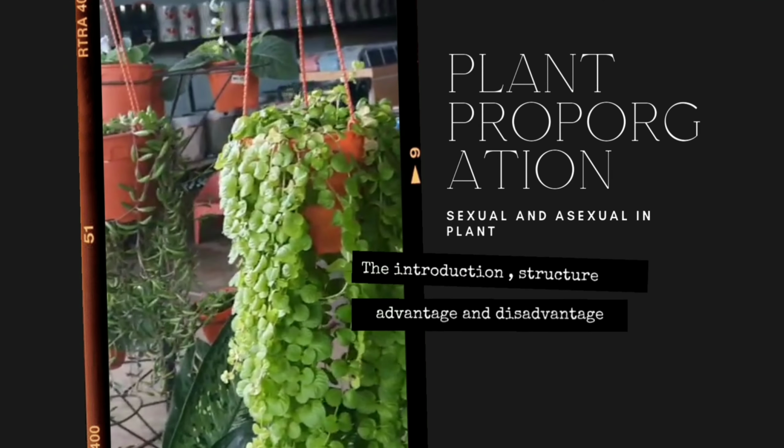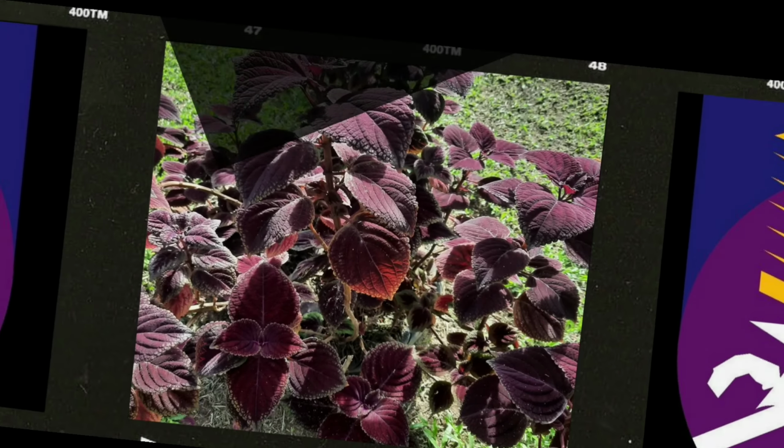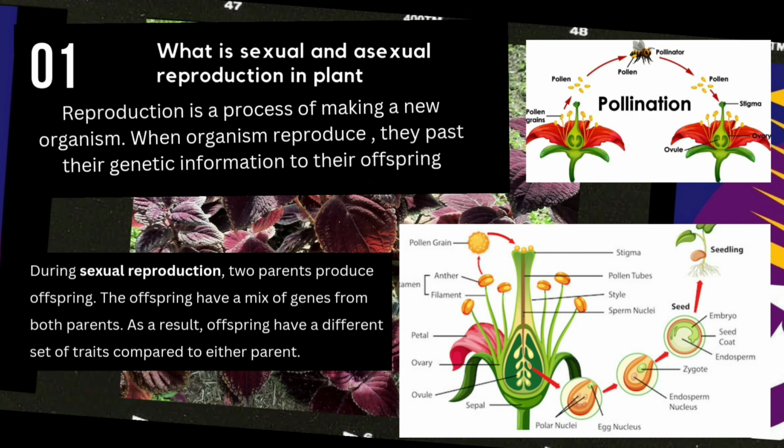So here's a short introduction of plant propagation. What is sexual and asexual reproduction in plants? It is a reproduction, or the process of making a new organism. When organisms reproduce, they pass their genetic information to their offspring.